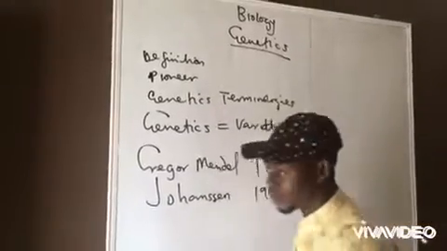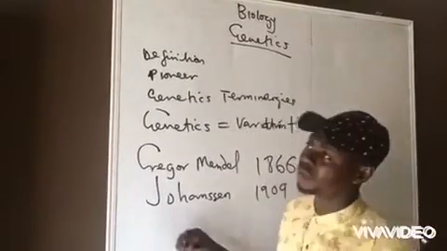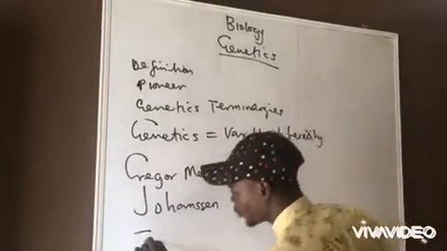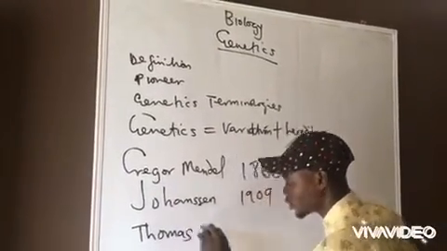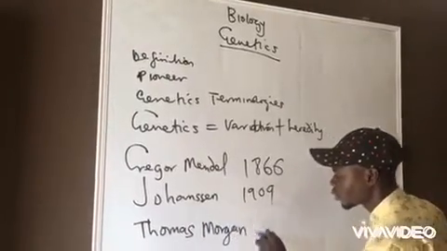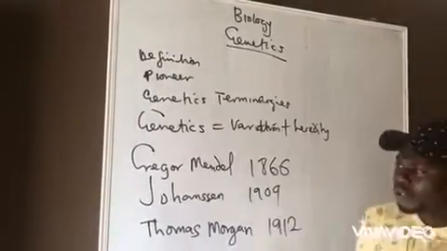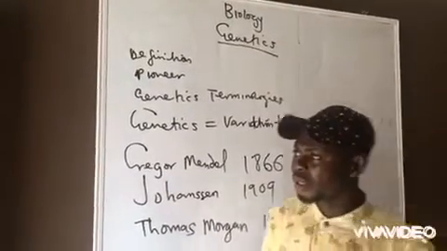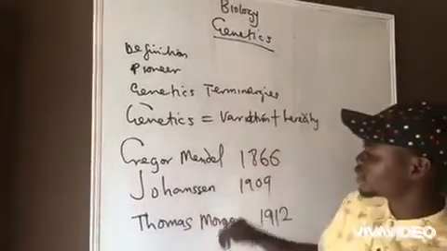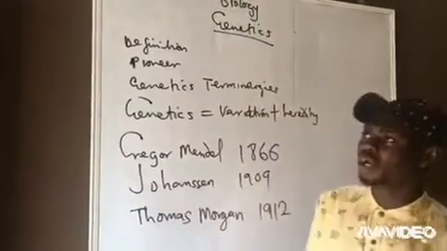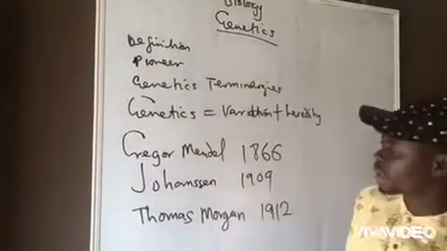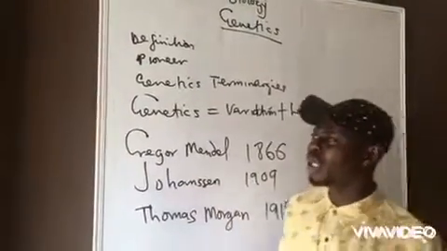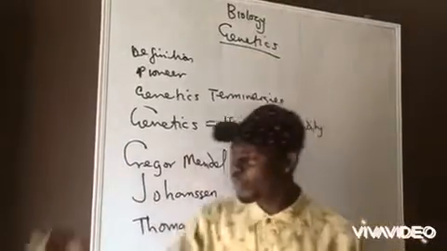And the last person is Thomas Morgan. We have a lot of people that worked on genetics, but these are a few, and Thomas Morgan worked in 1912. Gregor Mendel is a monk, while Johannsen is a botanist, while Thomas Morgan is a geneticist. They all worked on genetics, and Thomas Morgan actually credited the work of Gregor Mendel.